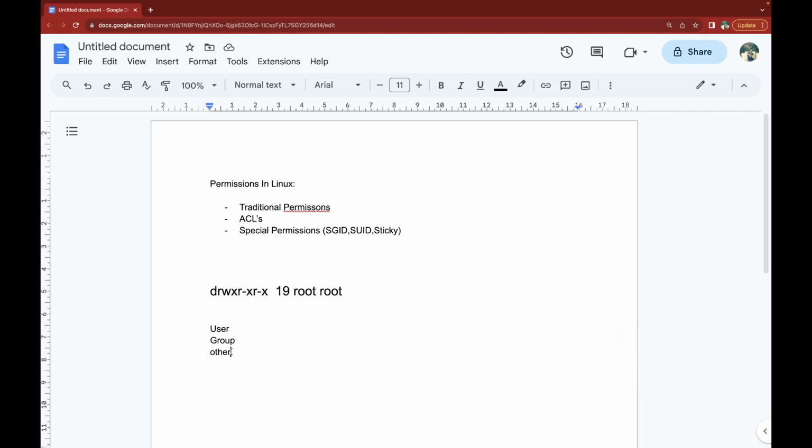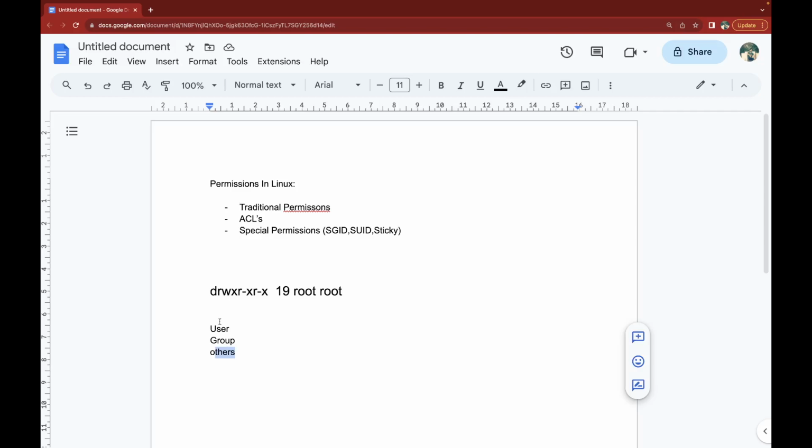And then others: others means those who don't come in the category of user or group. Except user and group, the rest all come in the category of others. So now we have to apply permissions at the user level, group level, and others level. We have this type of categorization.